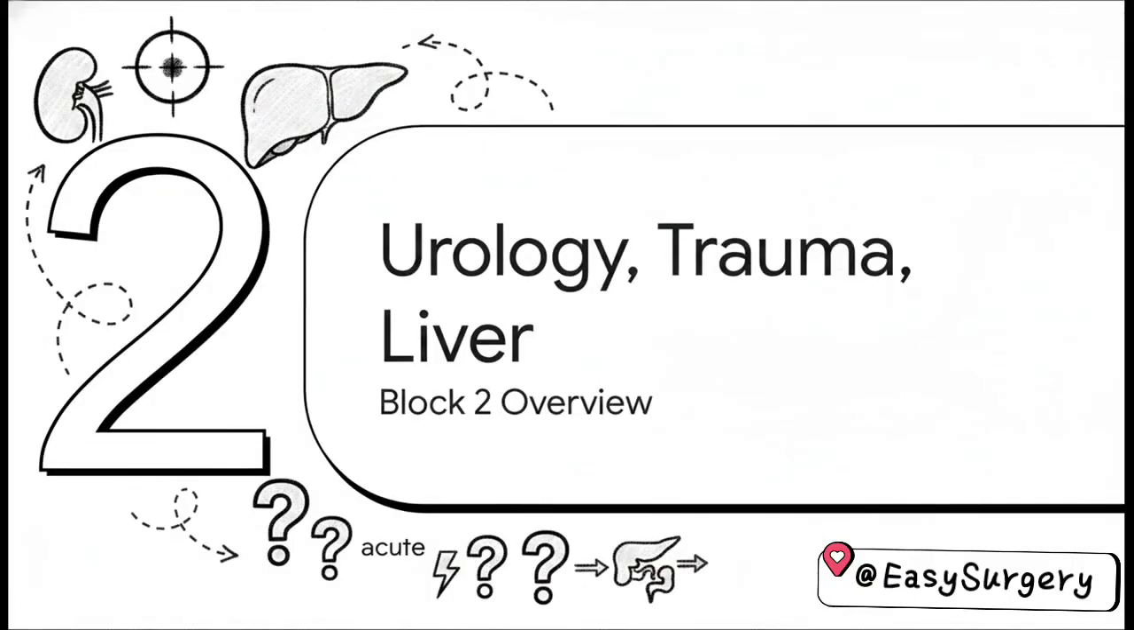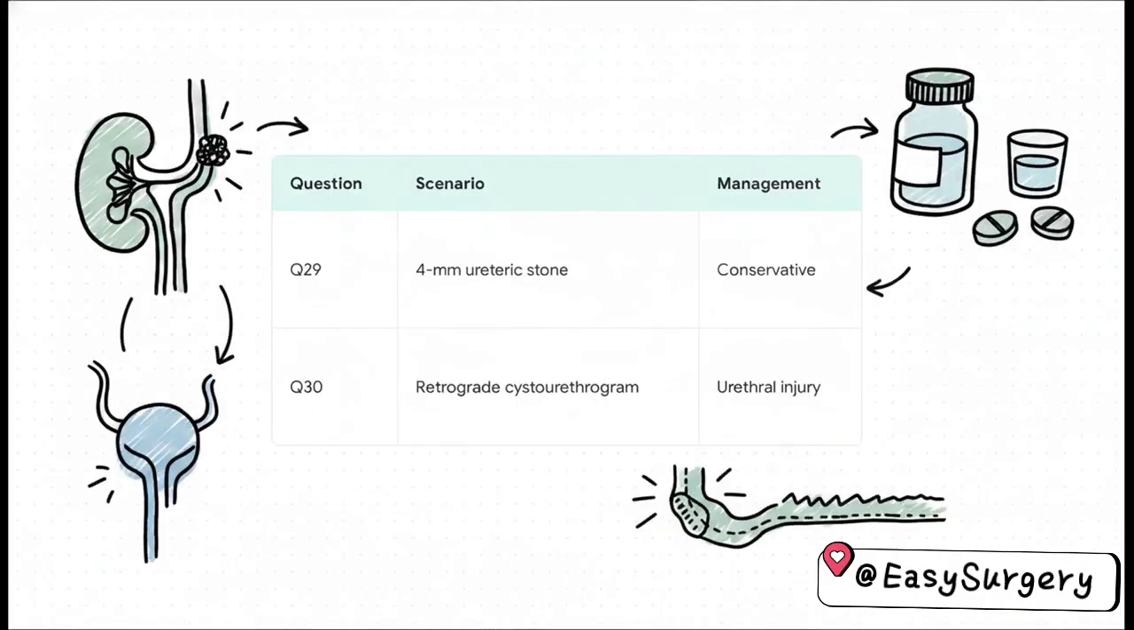Transitioning smoothly right into Block 2, Urology, Trauma, and Liver Transplants. We're moving straight into questions 29 through 34 here. For question 29, we've got a 4 mm distal ureteric stone in a stable patient. The best initial management? Conservative management, specifically medical expulsive therapy. Look, with a stone that small, we just don't rush into surgical intervention.